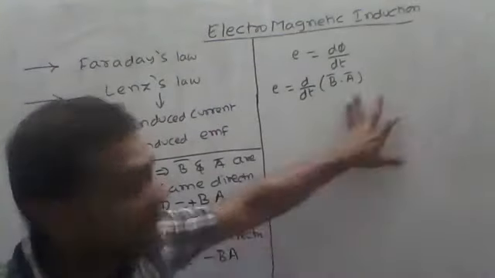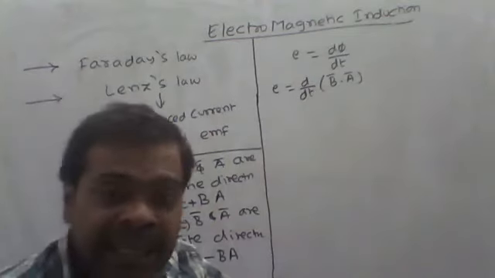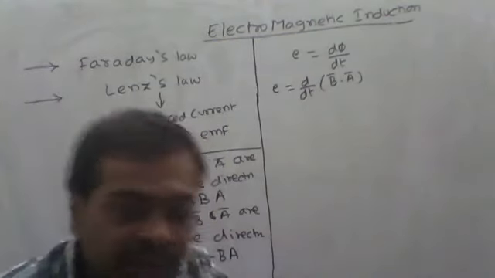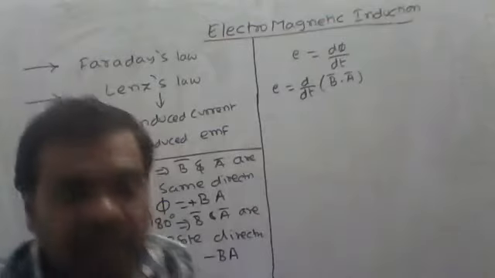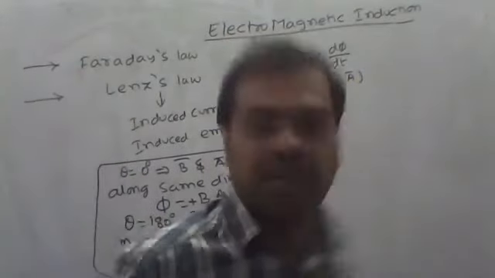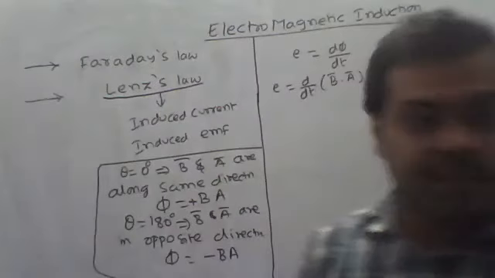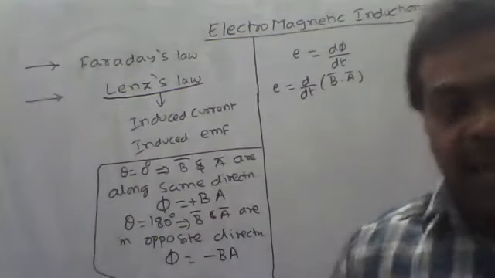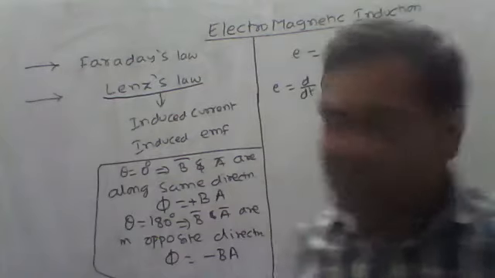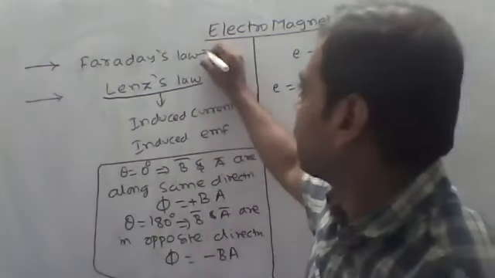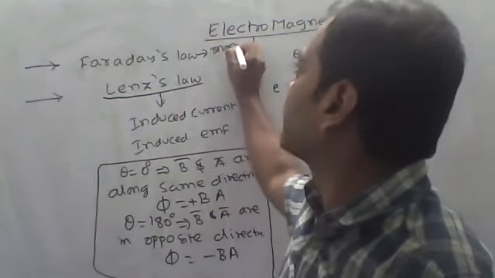The direction of induced EMF or induced current is explained by Lenz's law. The magnitude of induced EMF is given by Faraday; he gave only the magnitude.